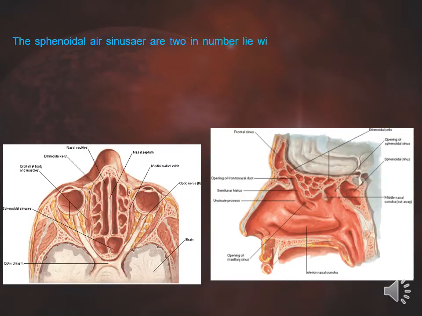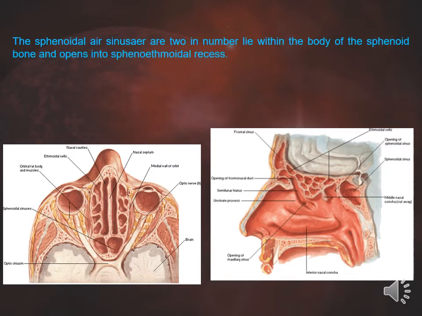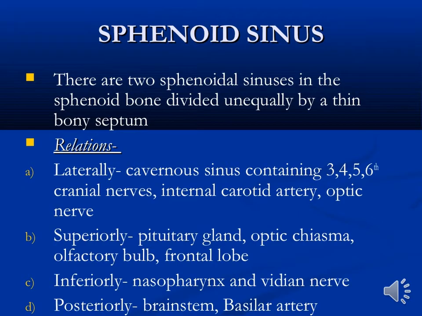The second sinus is the sphenoidal air sinuses, 2 in number, lying within the body of the sphenoid bone, and opening into the sphenoethmoidal recesses, the spaces between the roof of the nasal cavity and the upper surface of the superior meatus. The 2 sphenoidal sinuses lie within the body of the sphenoid bone, divided unequally by a thin bony septum.